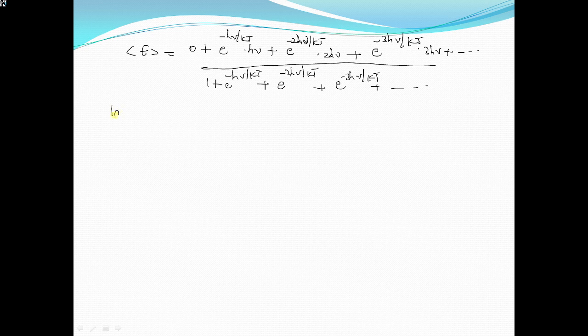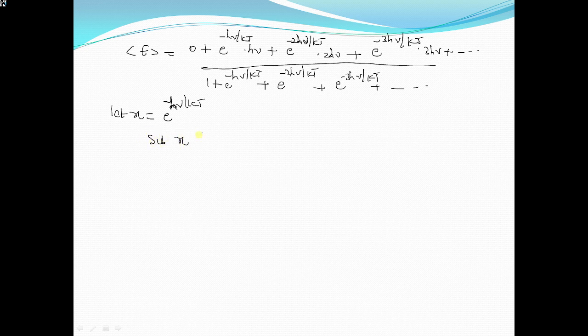So let us consider x is equal to e power minus h nu by kT. Now substitute the x value in the above equation.